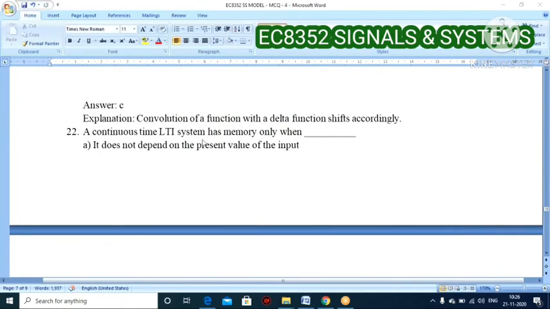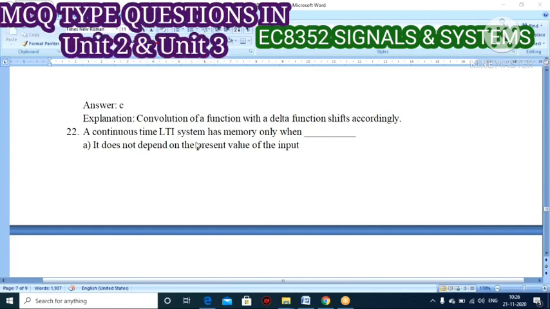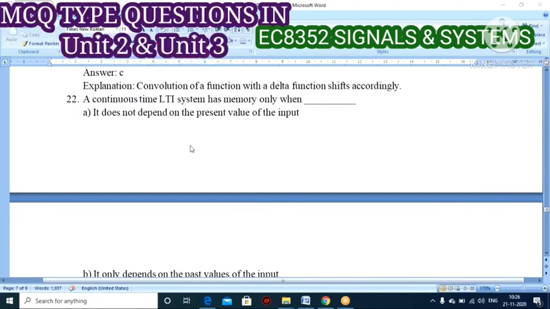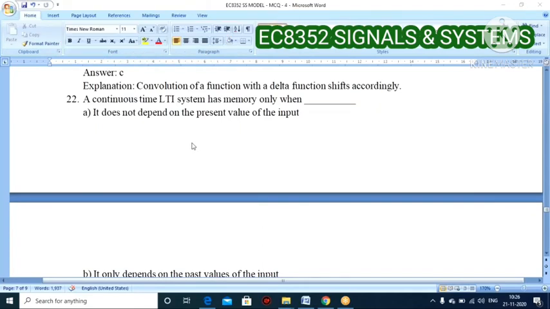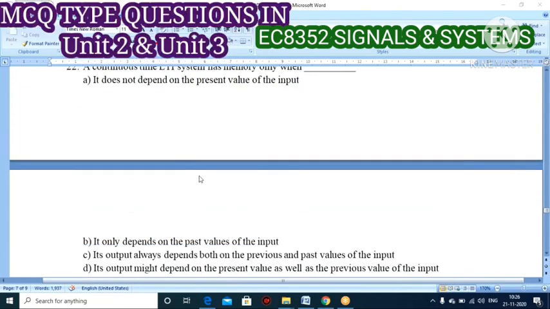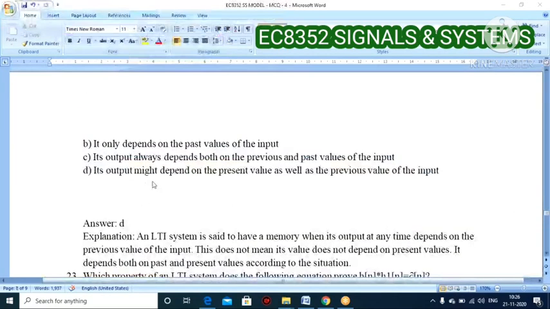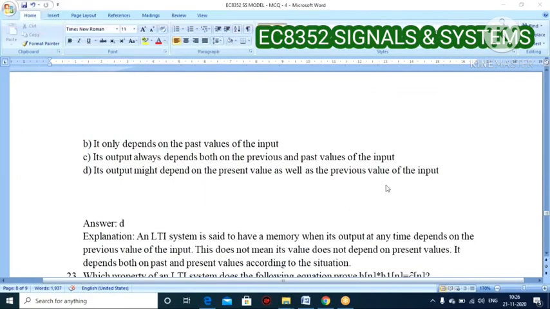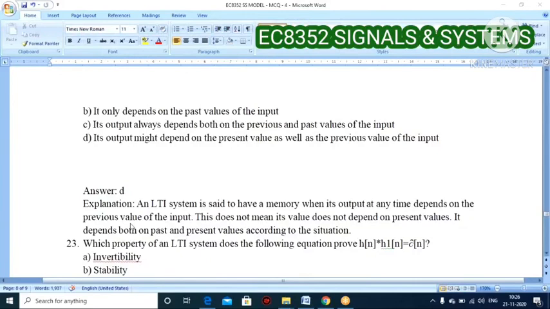So what is the condition for a continuous time LTI system to have memory? This is also based upon the first unit only, right? When is the system said to have memory? Option D: its output might depend on present value as well as previous value of the input. I will give the explanation.